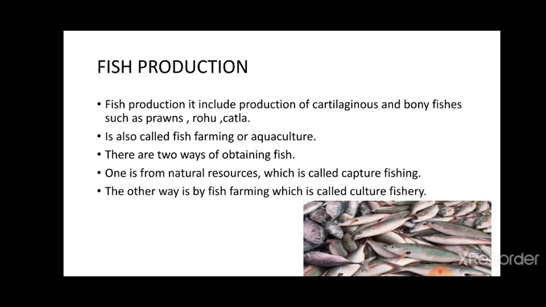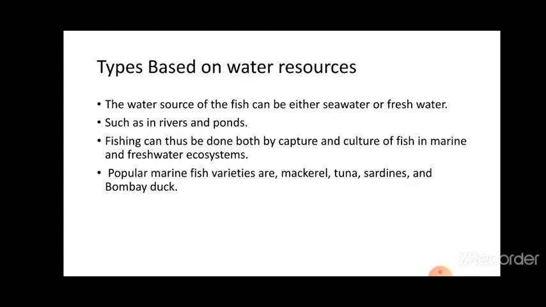Fish is a cheap source of animal protein for our food. There are two ways of obtaining fish. One is from natural resources, which is called capture fishing, and the other way is from farming, which is called culture fishery. Types based on the water resource.